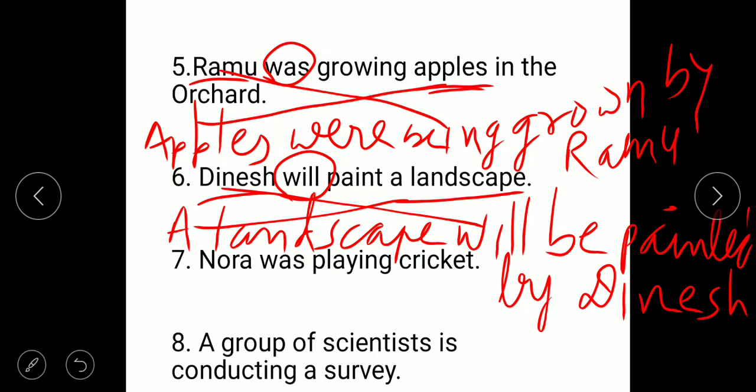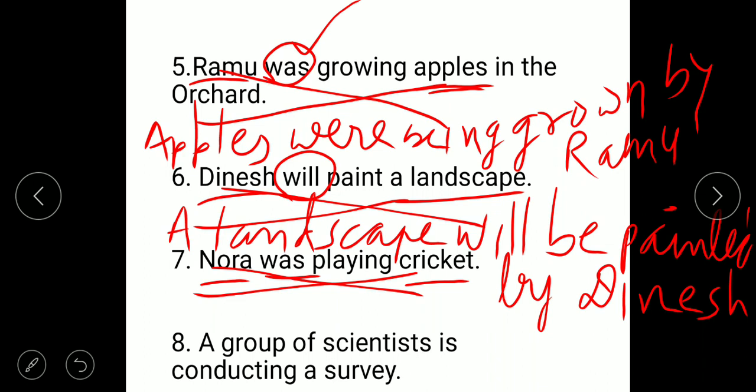Nora was playing cricket. Nora is a subject, object cricket. Okay. Then cricket was is there. Already I told you in was we have to use being. Okay. Cricket was being played by Nora. Okay. Last one, eighth one, a group of scientists is conducting a survey.